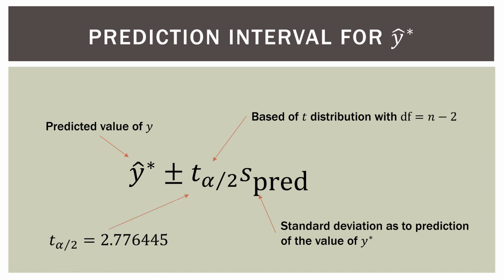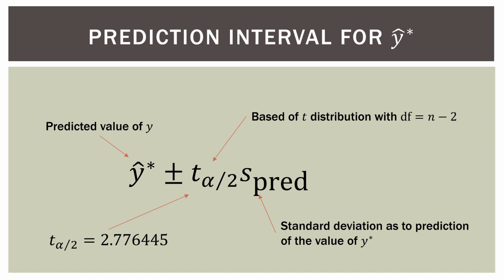So the first thing we know is that t alpha over 2 is 2.7764. We've been using that for several videos now because we're using the same data set. So degrees of freedom is n minus 2, which is 6 minus 2 in this case, which is 4. Go to the back of the book, look at degrees of freedom of 4 in the t distribution, and you'll see that 0.025 on each side gives a t value of 2.776445.